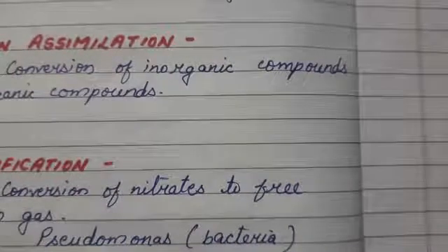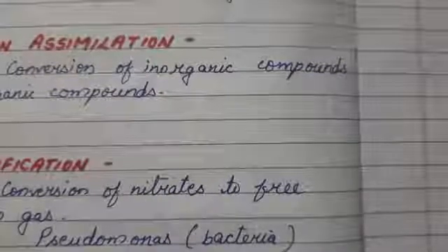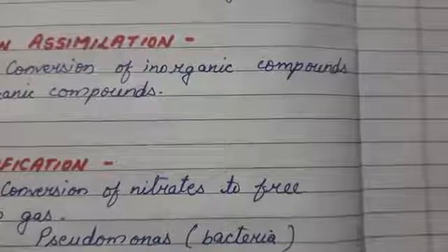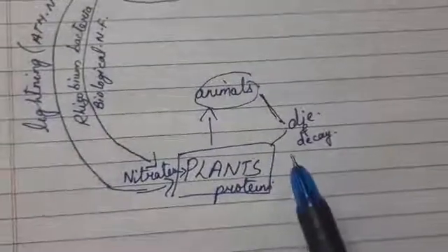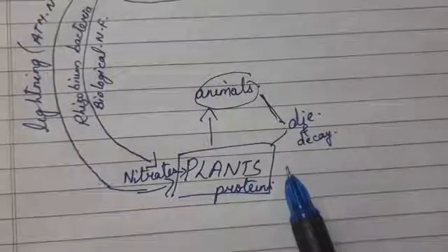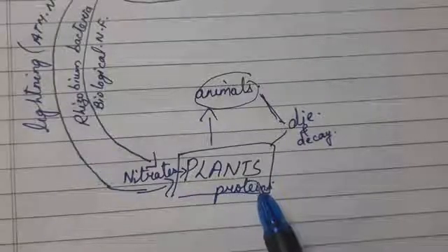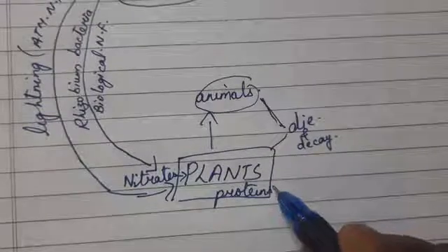So when these plants and animals die and decay, again it goes into the soil as proteins, and now it is in the form of nitrates.